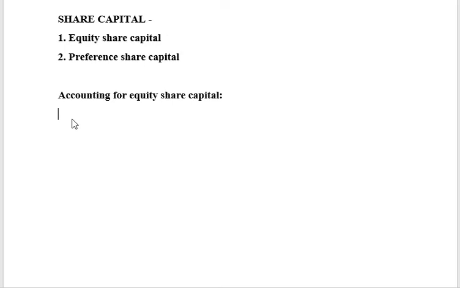So there is a maximum limit that has to be declared. The company will mention it in the memorandum of association as the maximum capital that the company will issue. That is called the authorized capital of the company.